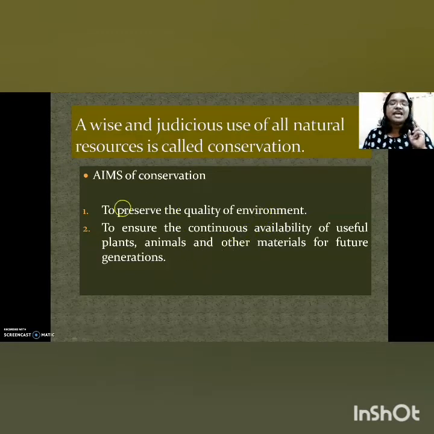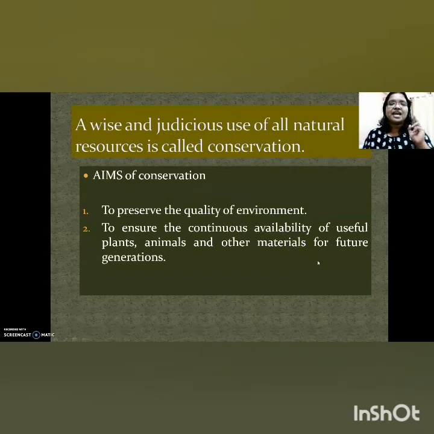And there are two main aims of conservation. The first one, we have to preserve the quality of the environment. How we got it, in the same way, qualitatively, it should be given to the next generation. Second one, we have to make sure that the resources should be available continuously for the future generation.